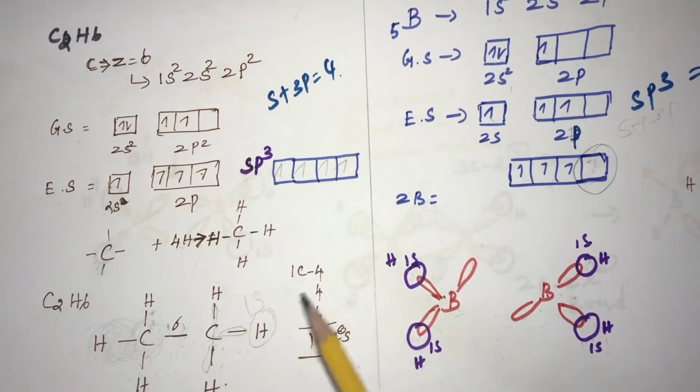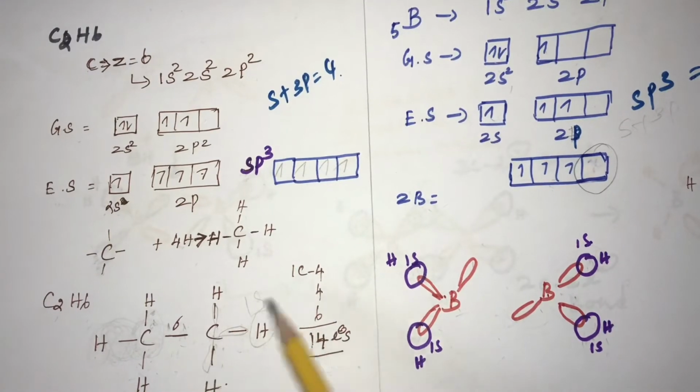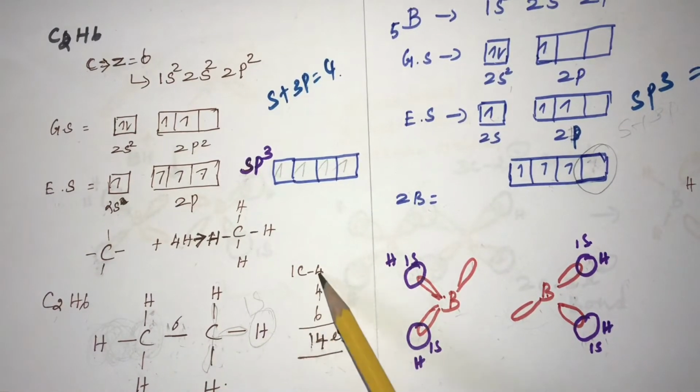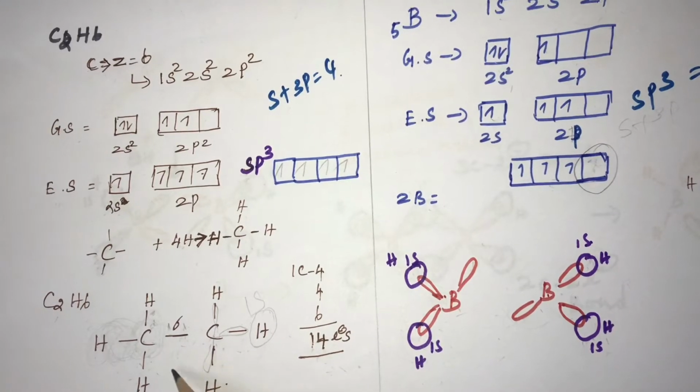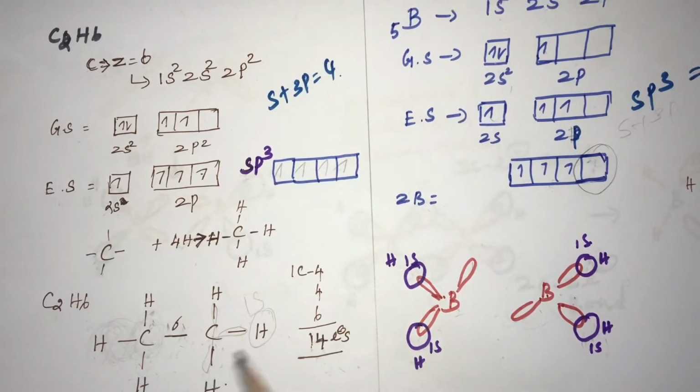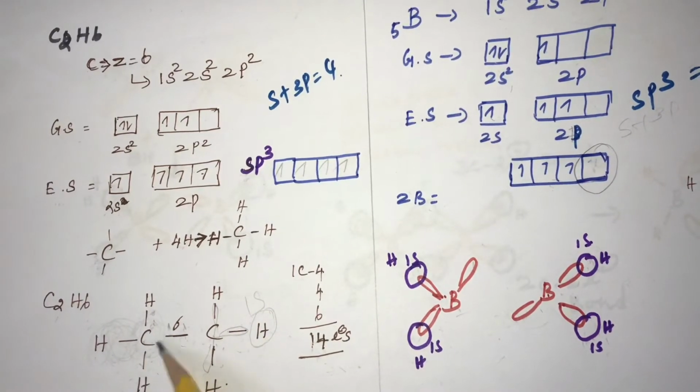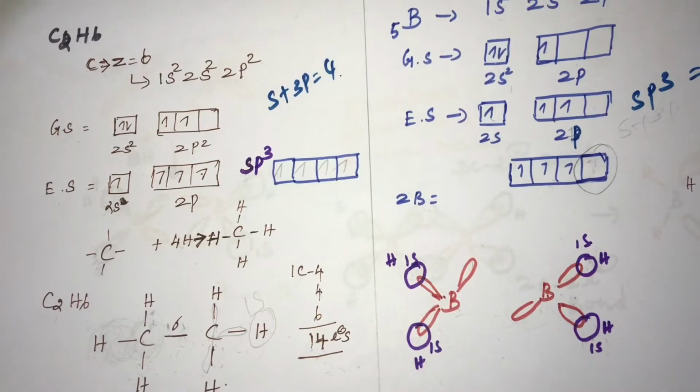For these 7 bonds, one carbon contributes 4 electrons, so 2 carbons contribute 4 plus 4, 8 electrons, and 6 hydrogens contribute 6 electrons. So totally 14 electrons are present for the saturated covalent bond formation. Now let's compare the bond formation in C2H6 with B2H6.